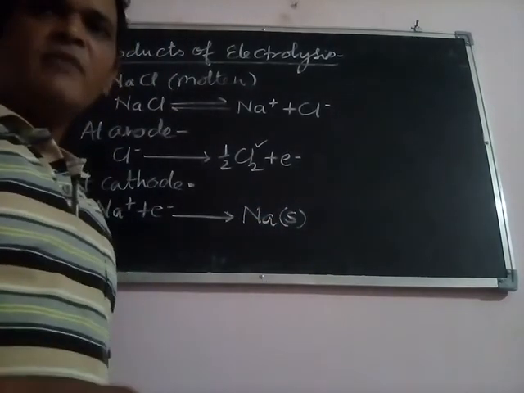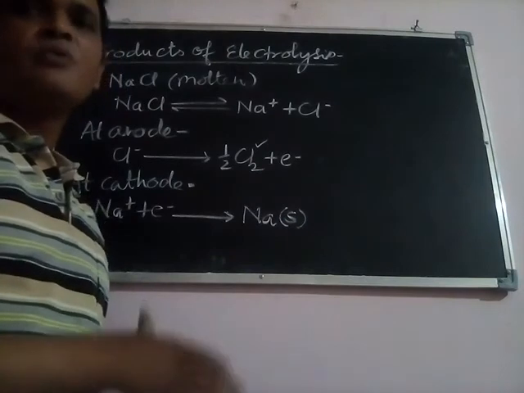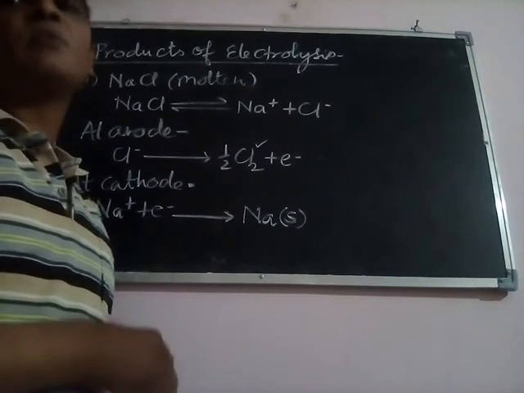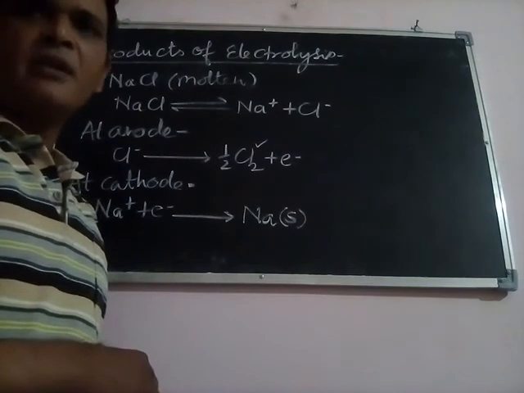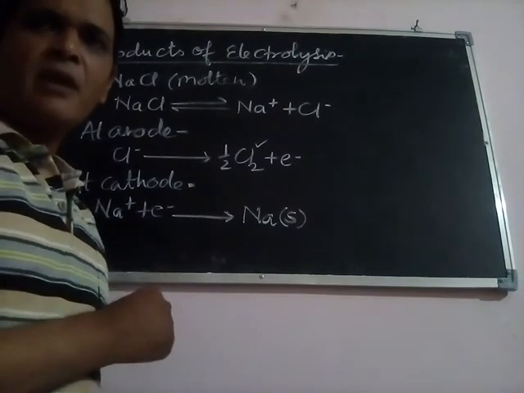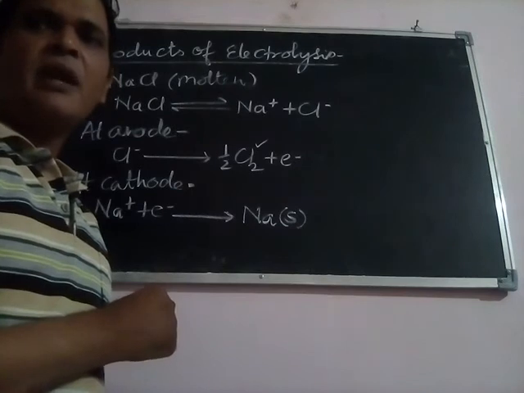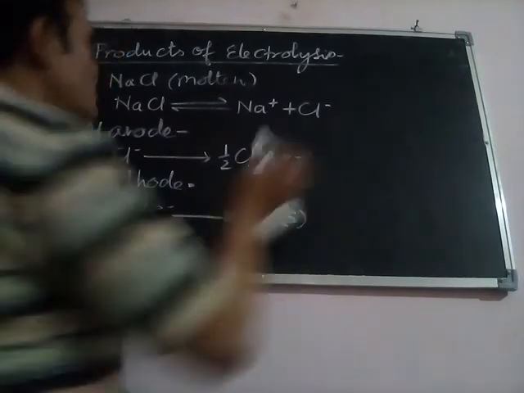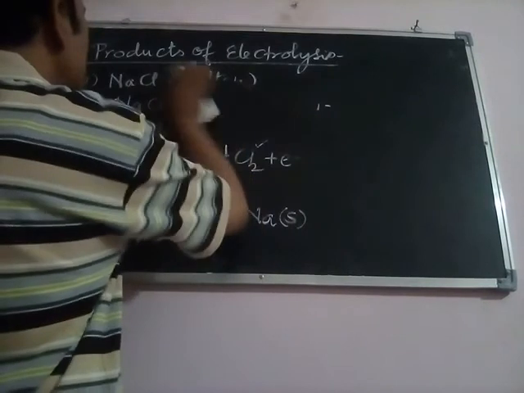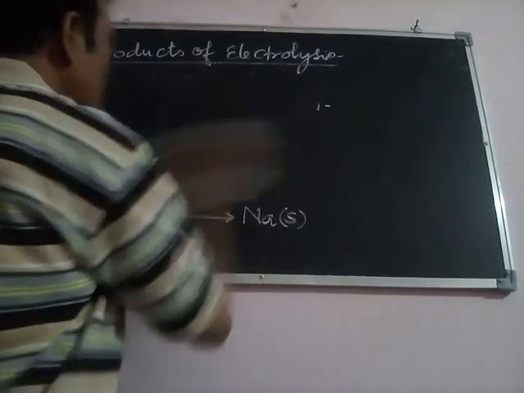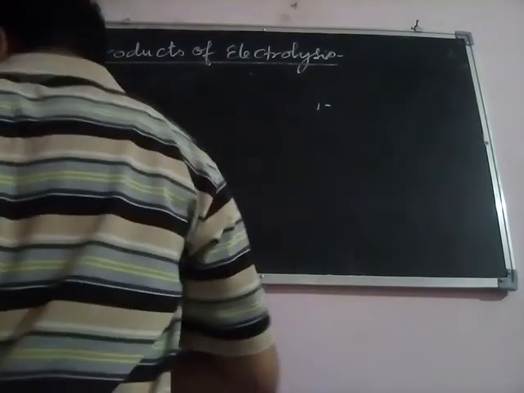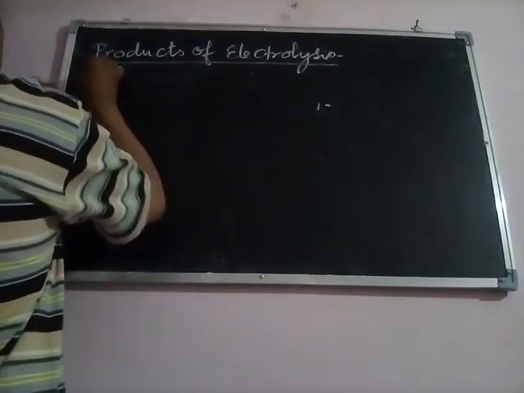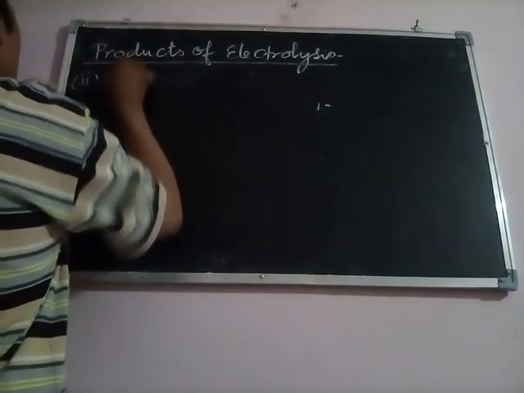Now if we take the aqueous solution of sodium chloride, then what will be the products of electrolysis in that particular case? We will see in the next example, products of electrolysis of the aqueous NaCl solution. We are taking it as the second example.